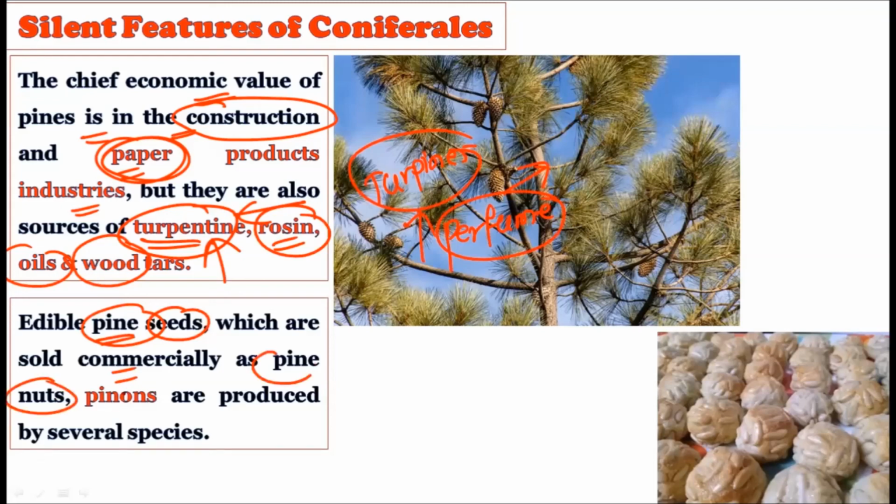nuts. In other words these are also famous as pinons. These are the pinons. This is how the pine seeds are directly sold in the market to consume, which is produced by several species. So edible seeds are there which can be sold in the market. Then there is an industrial importance, plus there is a perfumery importance to the pine trees as well.